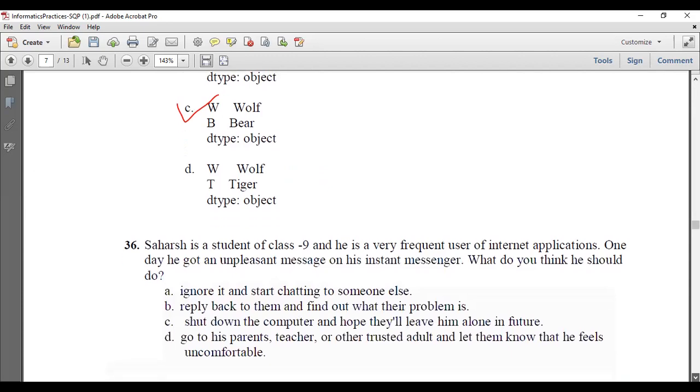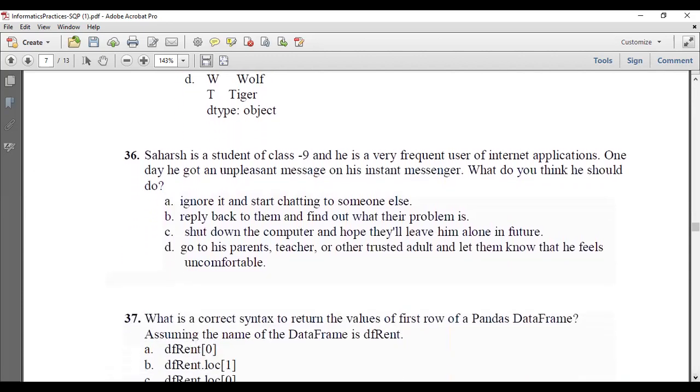Saharsh is a student of class 9 and he is a very frequent user of internet applications. One day he got an unpleasant message on his instant messenger. What do you think he should do? Whether he should ignore it and start chatting to someone else, reply back to them and find out their problem, shut down the computer and hope they will leave him alone in future, or go to his parents, teacher or other trusted adult and let them know how uncomfortable he feels. So what could be the correct option? He has to inform the concerned people whom he trusts.